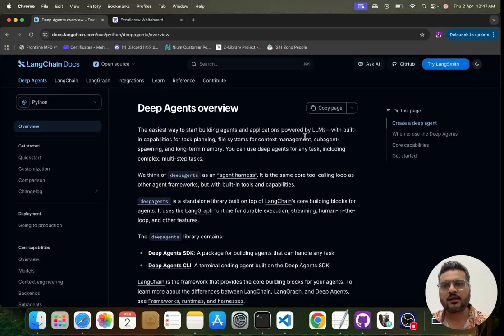Okay. From the same LangChain community, we now have something called Deep Agents. Nowadays there is a very high rise of agentic frameworks, which are autonomous systems able to do tasks on their own with low to zero supervision required, right?